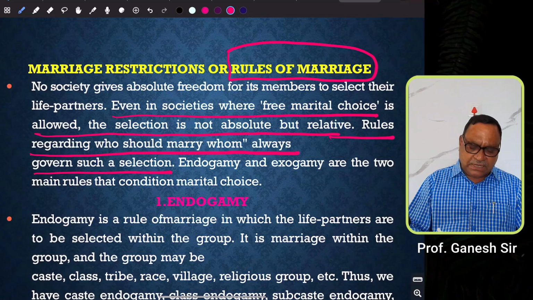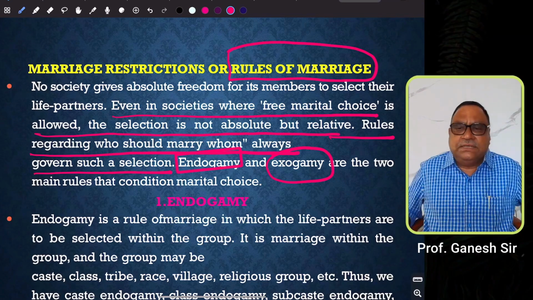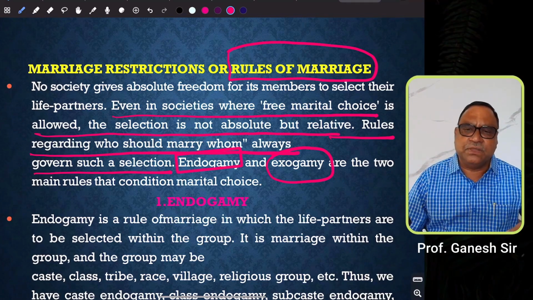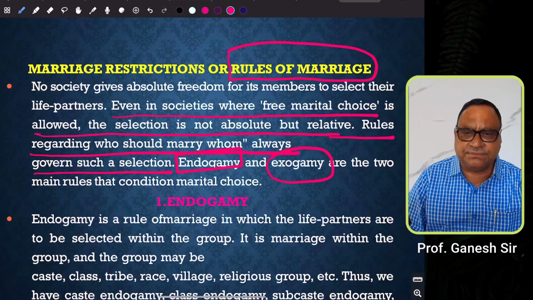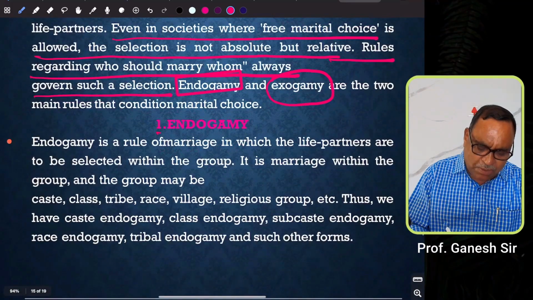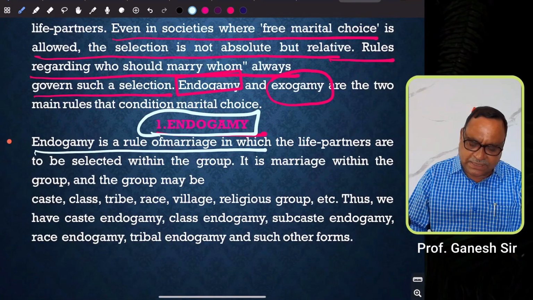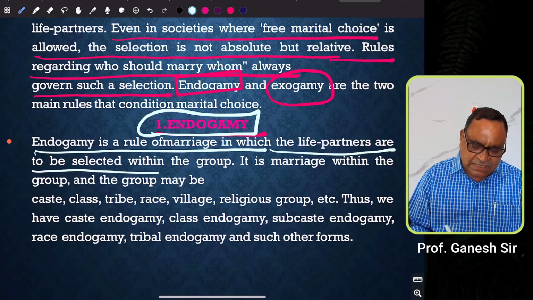Then, most importantly, there are two rules of marriage: one is endogamy, another one exogamy. These are the two important rules of marriage. Endogamy is a rule of marriage in which the life partners are to be selected within the group.